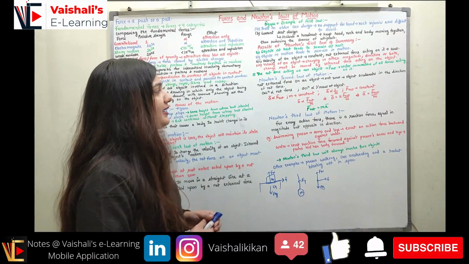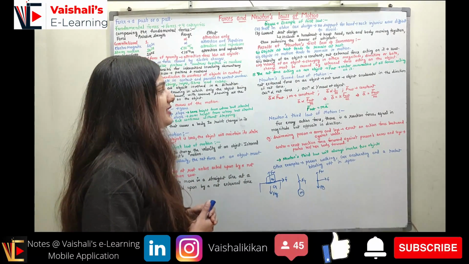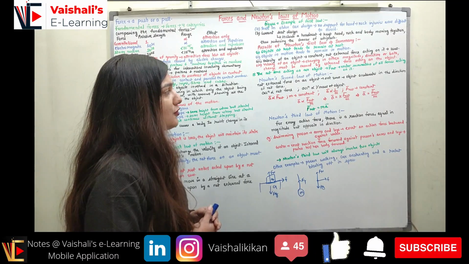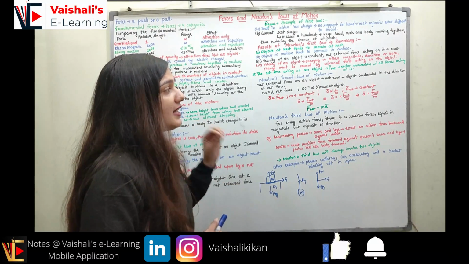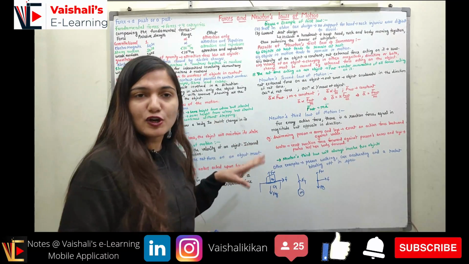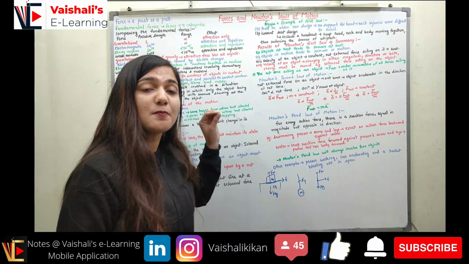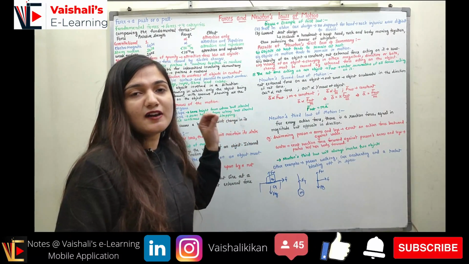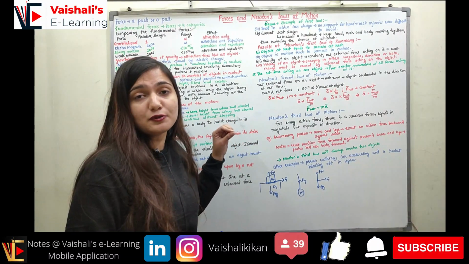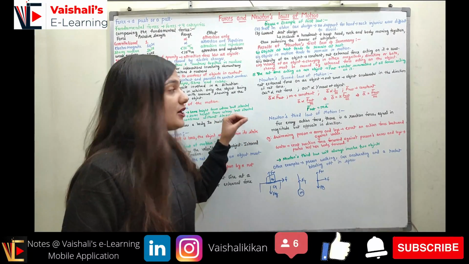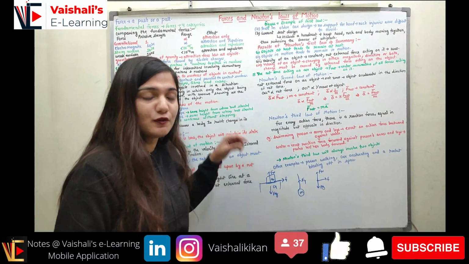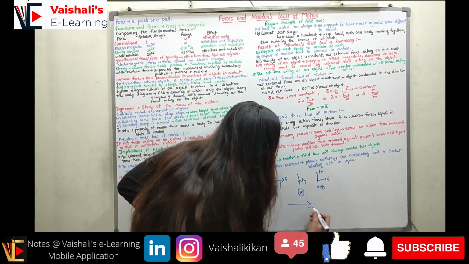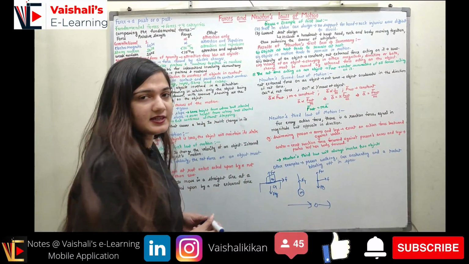Coming to Newton's second law of motion. According to Newton's second law of motion, if the net external force on an object is not zero, then the object will accelerate in the direction of the net force. Now here I consider the possibility that the net external force on the object is not equal to zero, and in this case the body will be moving in the direction of the net force. If the net force is in this direction, the movement of the body will be in this direction only.